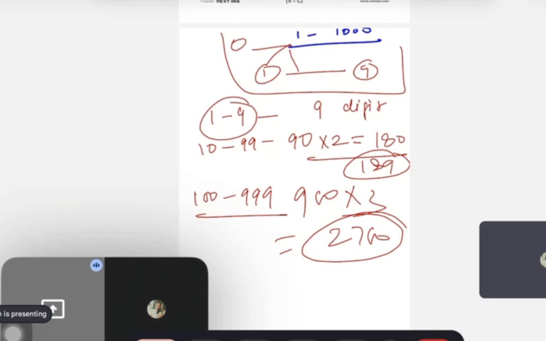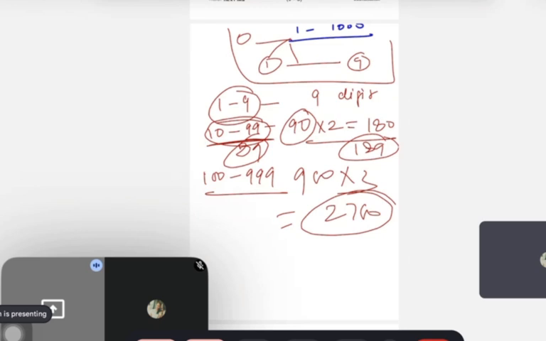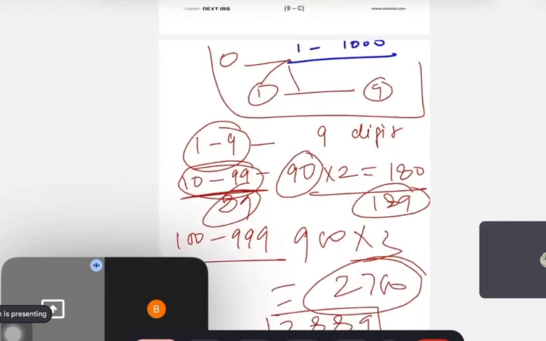But it will come 900. See, guys, take an example here: 10 to 99 generally is 89, but I have taken 90 because you are not counting 100. These are the kinds of things you have to pay attention to, guys. If you commit these mistakes, there's nothing left. So the total is 2700. So tell me the total digits: 2889. Any doubt here, guys? No doubt.